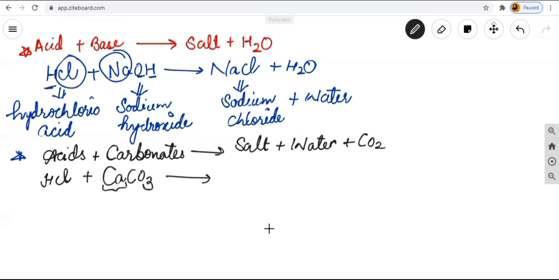Now how does this form? This Ca reacts with the Cl. But the formula for the salt is CaCl2. This is the formula for calcium chloride. What is the formula for calcium chloride? Calcium chloride is also a kind of salt. So the calcium chloride formula has a 2.